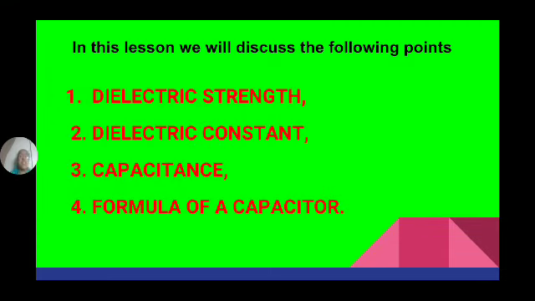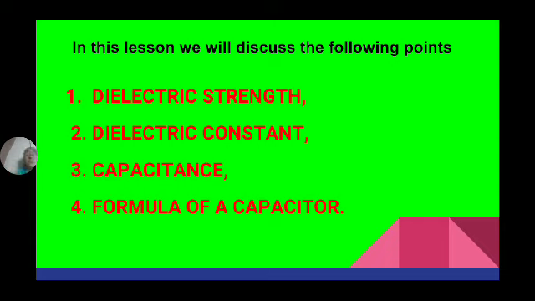So in this lesson we discussed dielectric strength, dielectric constant, capacitance and the formula of a capacitor. So what is dielectric strength once again? Dielectric strength is the strength of the insulating material.